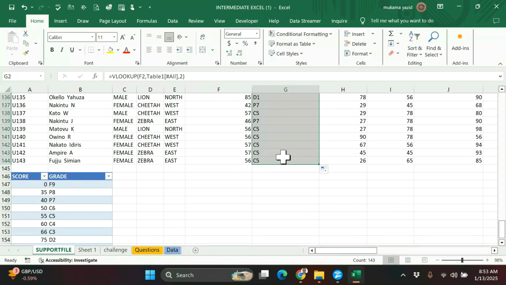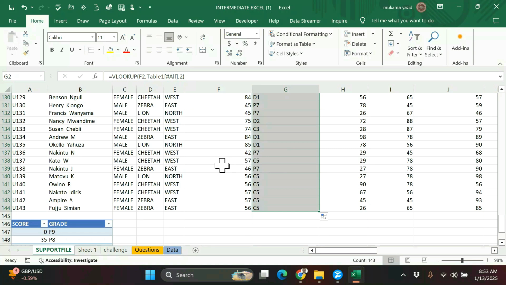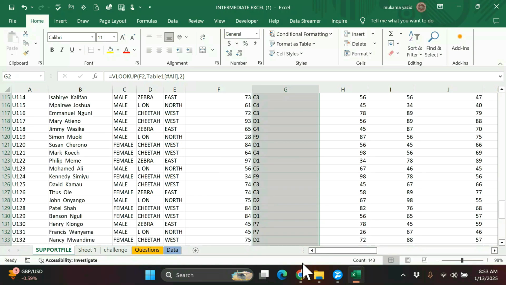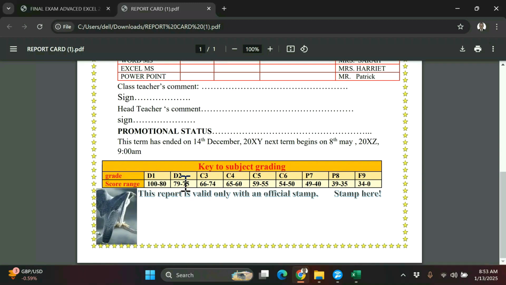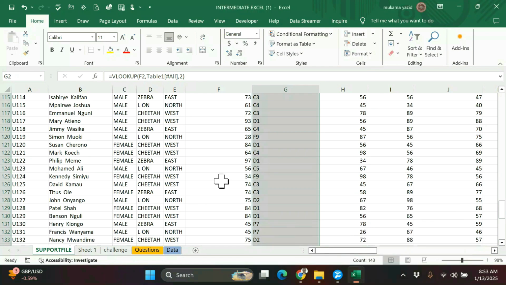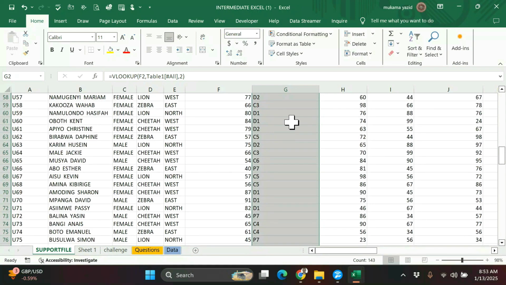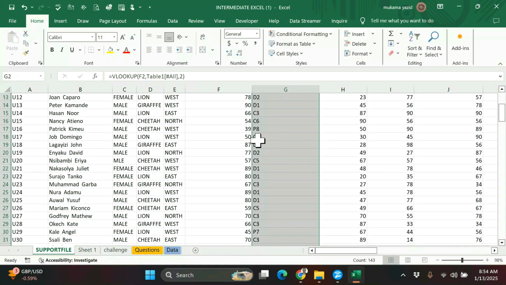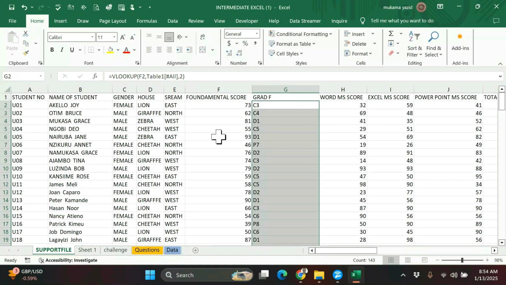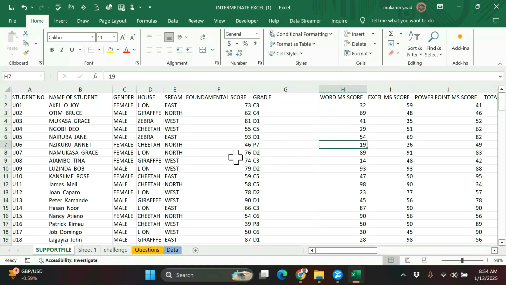So within this data, we are going to confirm, is it true? We can see someone with 70, 74 to 70 something. The first person was getting the grade because he scored 70, 73. We can see 80 something, D1, 60 something, D1. So that is it. I think it's okay, I think that one is clear.